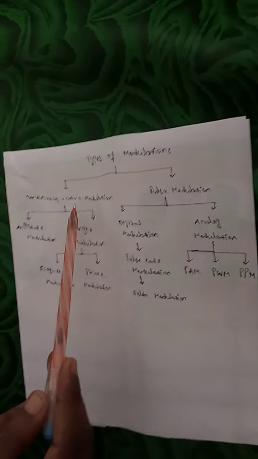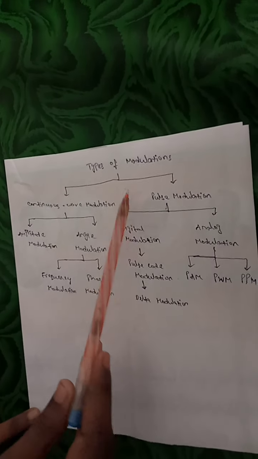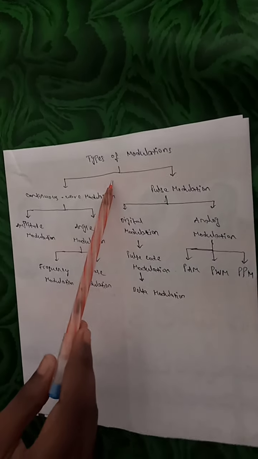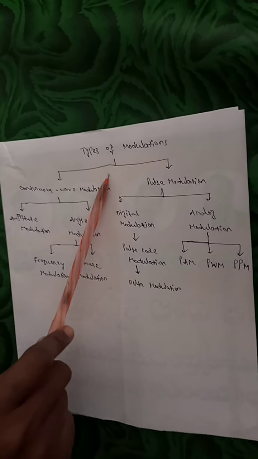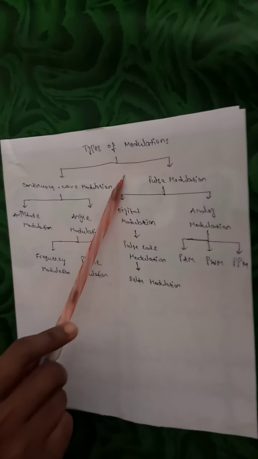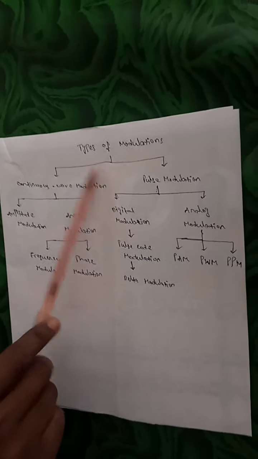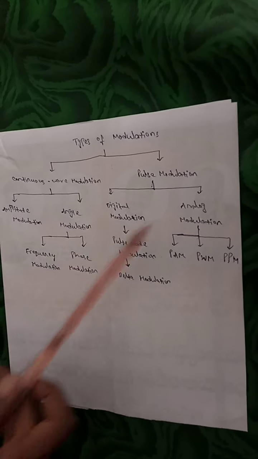Today I am explaining about the PPM. First we are going to the modulation. The basic definition of the modulation is the systematic alteration of the carrier wave varied in accordance with the message signal. Or modulation is a process in which the characteristics of the carrier wave are varied in accordance with the message signal.